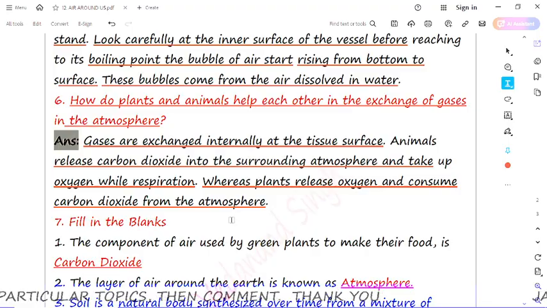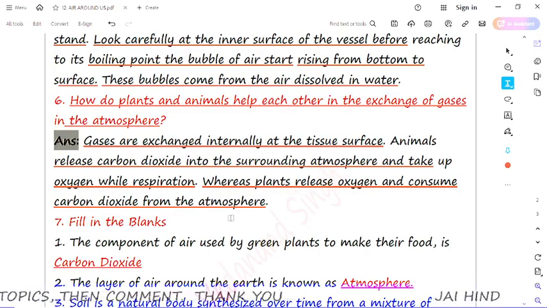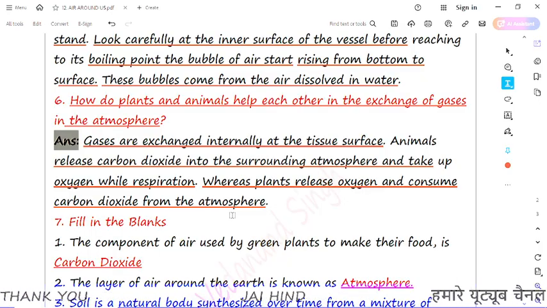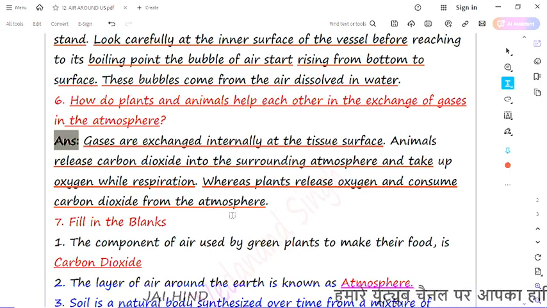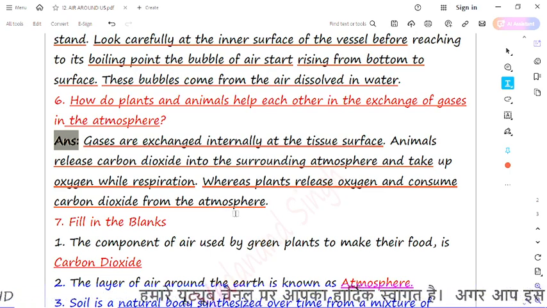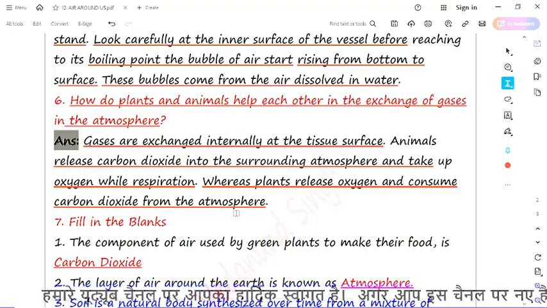Generally, whenever we breathe out carbon dioxide, it is used by plants, and plants give us oxygen. So indirectly we are interdependent on each other.